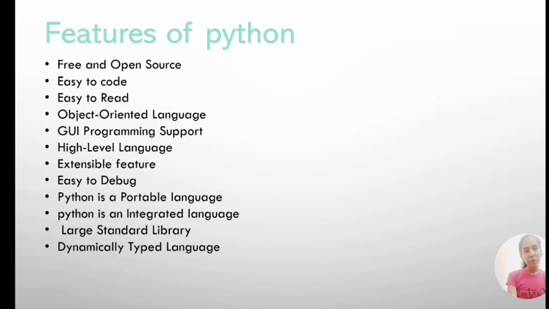Let us see the features of Python. There are many features of Python. They are free and open source, easy to code and easy to read, object-oriented language, GUI programming support, high-level language and extensible feature, easy to debug. Python is a portable language. Python is an integrated language with a large standard library, and it is a dynamically typed language.